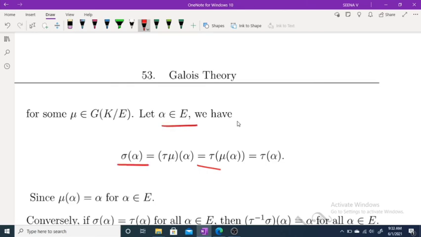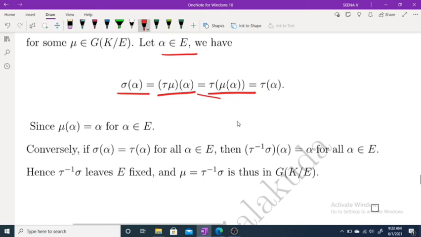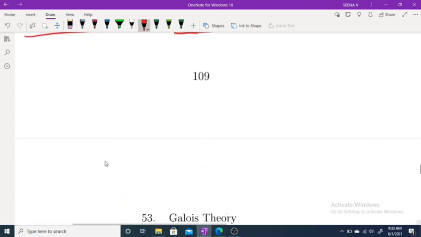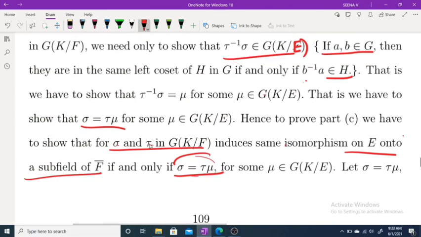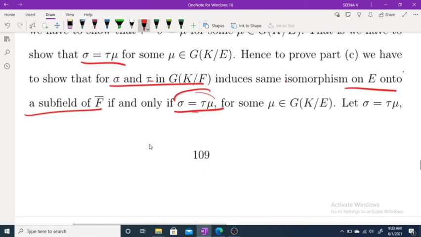What do we have? We have sigma of alpha equal to tau nu of alpha, which is equal to tau of nu of alpha. Nu is an isomorphism leaving E fixed. Therefore, nu of alpha is alpha, which is equal to tau of alpha. So sigma of alpha equals tau of alpha. So sigma and tau are the same here, and induce the same isomorphism on E.